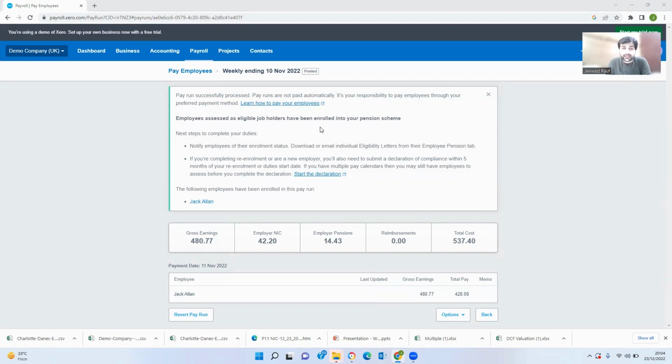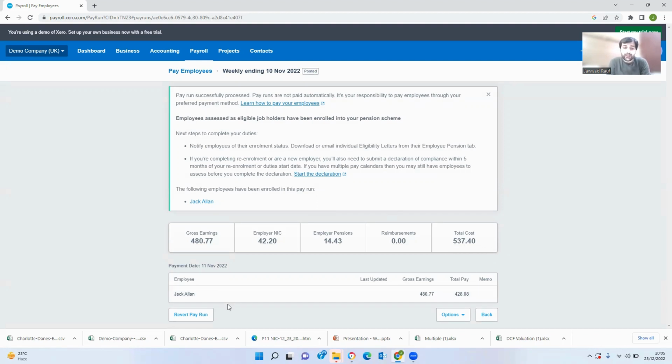Now, what happens is employees assessed as eligible job holders have been enrolled into your pension scheme. Next steps to complete your duties, and then notify employees of their enrollment status. If you are completing re-enrollment or are a new employer, you'll also need to submit a declaration of compliance. The following employees have been enrolled in this pay run, and everything is automatic. A single click, you just have to input the data and everything will be done on your behalf, right?